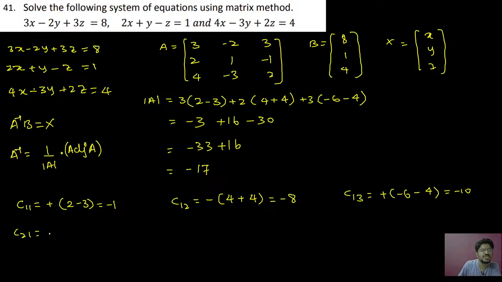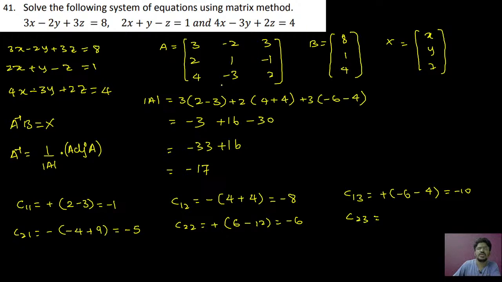Now I will go for C21, minus. So that is minus 2 into 2 is minus 4. Take minus sign. Minus 3 into 3 is minus 9. Minus into minus is plus 9. Okay. So therefore this will be equal to 5 into minus is minus 5. Take C22. Write plus 3 into 2 is 6. Write minus sign. 4 into 3 is 12. Therefore this is minus 6.